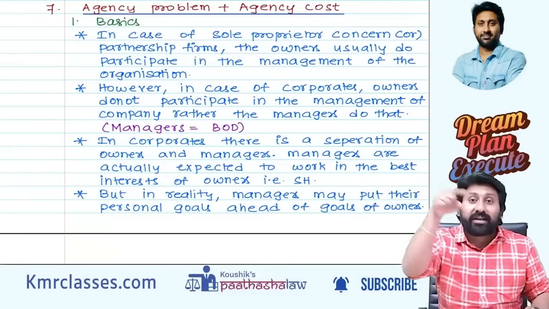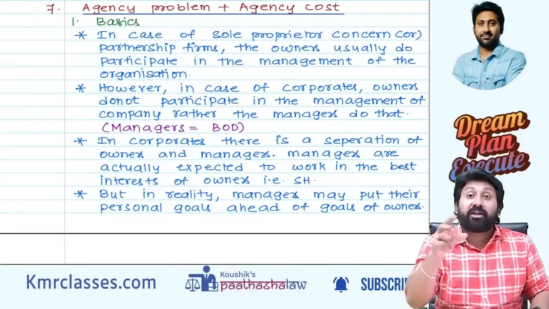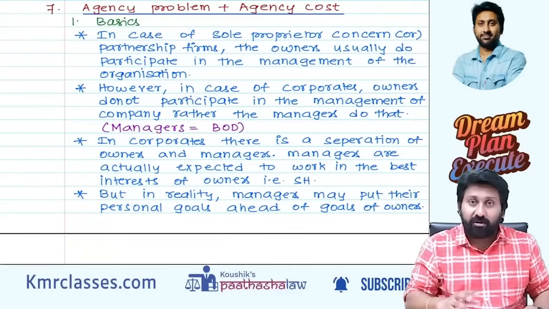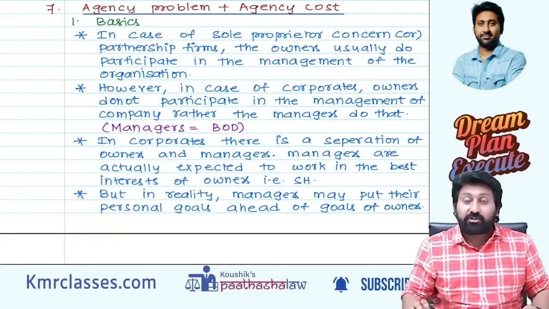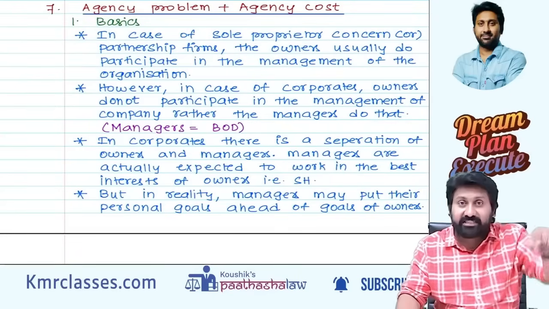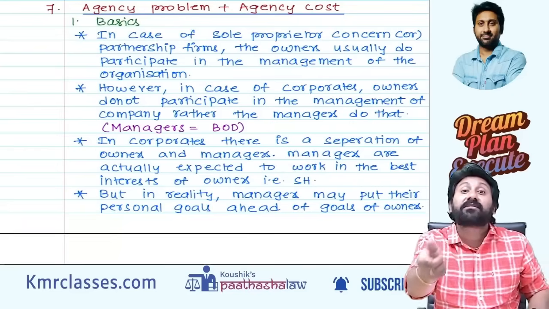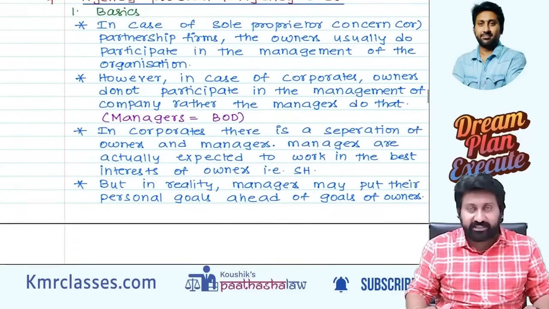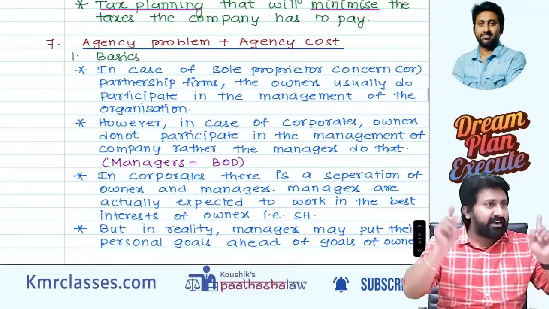To counter that agency problem, shareholders have to take some countermeasures. For that they need to spend some money. So the cost you are spending to tackle the agency problem is called an agency cost. Let us understand what this agency cost is. Before that, let us read the basics.